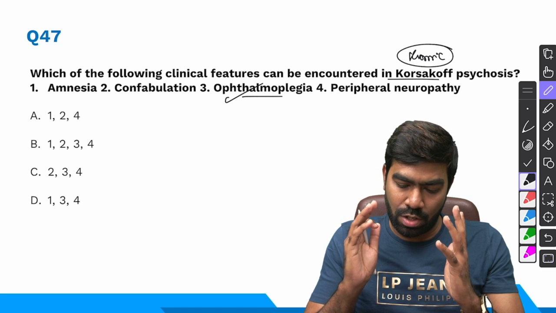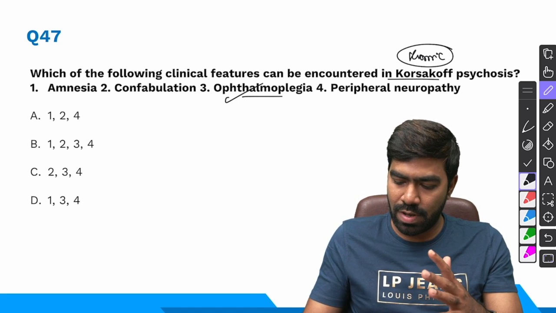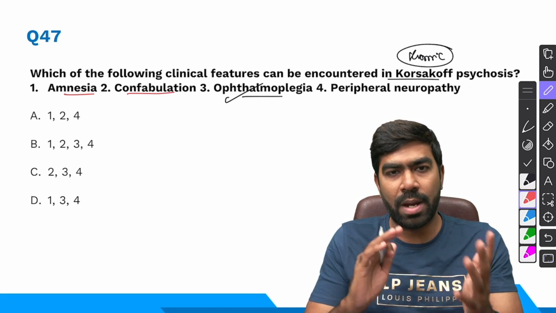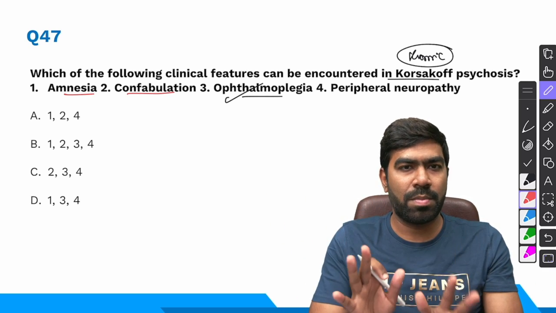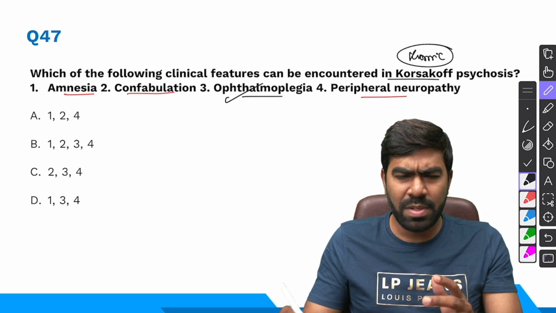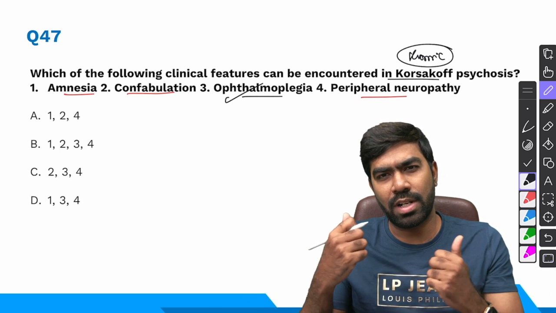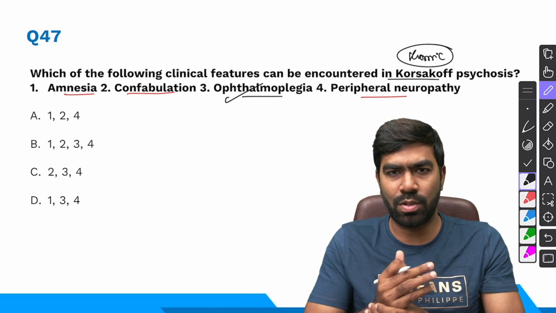So you don't see ophthalmoplegia in Korsakoff, whereas the classic features of Korsakoff will be amnesia and confabulation. Amnesia can be retrograde or anterograde, but the long-term memory will be intact though. So peripheral neuropathy will be seen in any chronic alcoholic. That is because of axonal form of peripheral neuropathy due to axonal damage. So that's fine.